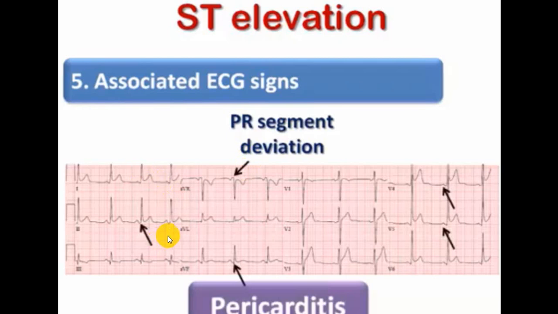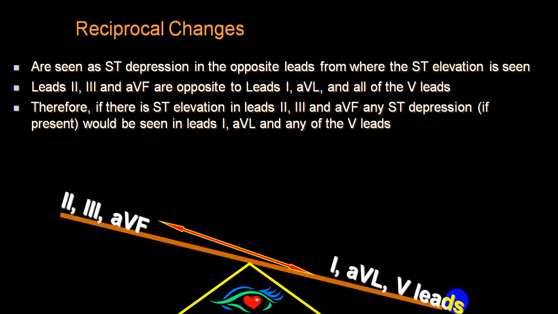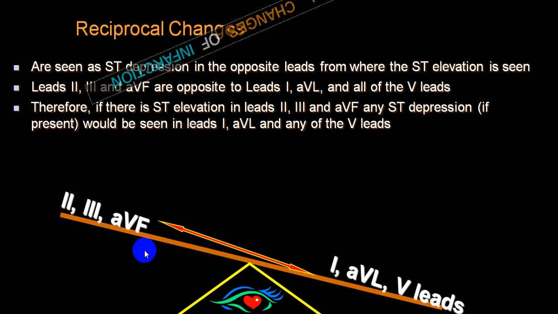While in other leads, you will have a PR segment depression with ST segment elevation, concavity upward, and at the J point, you will have what we call a fish hook appearance or hook appearance, etc. Those are the words which are being utilized. So reciprocal changes of L2, L3, AVF will be in lead 1 and AVL, and of lead 1 and AVL, you will have in lead 2, lead 3 and AVF. These are classical reciprocal changes.